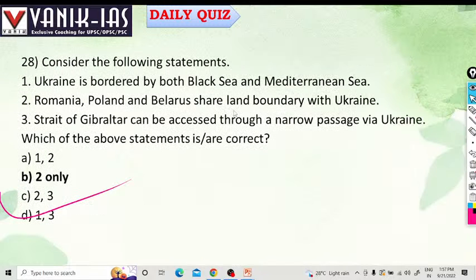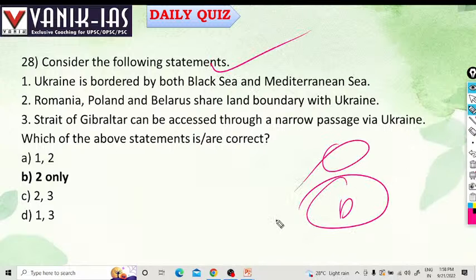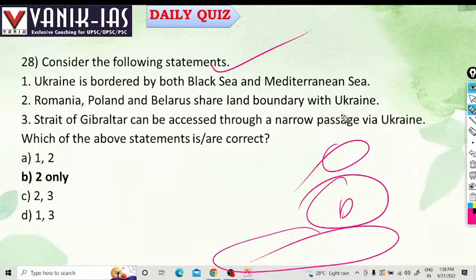Consider the following statements. Ukraine is bordered by both the Black Sea and the Mediterranean Sea. No, Ukraine is bordered by the Black Sea, but not the Mediterranean Sea. So the first statement is wrong. Romania, Poland, Belarus are land boundaries of Ukraine. Yes, that is right. The Strait of Gibraltar can be accessed through a narrow passage via Ukraine.